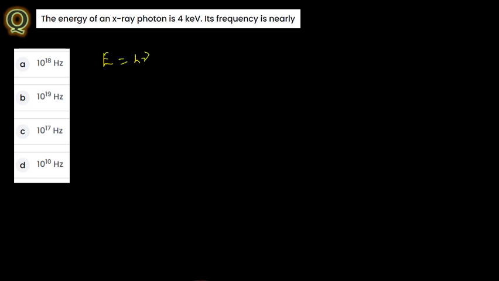Remember, here the photon energy value is in joule. Always remember this. They haven't given it in joule; they have given energy in kilo electron volt. They are asking about frequency, so nu is equal to E divided by h.